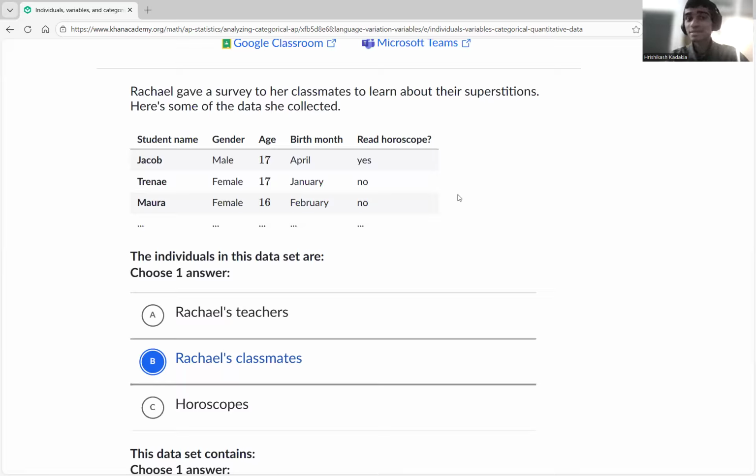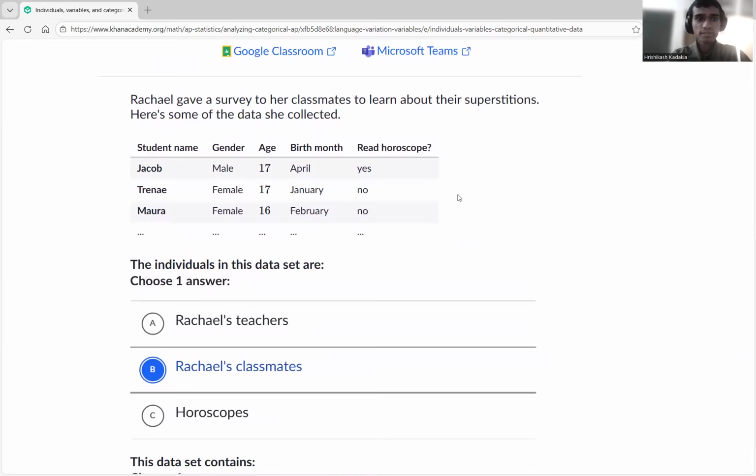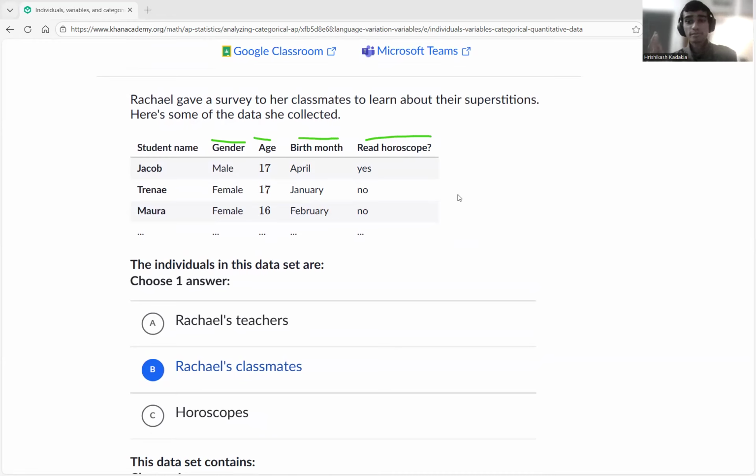Those classmates are the specific individuals whom they're trying to study, and to read the horoscope, birth month, age, and gender. They decide how many variables it fits. We see gender, age, birth month, and read horoscope. These are the four variables of the specific student. So for the specific student, these are describing the attributes. Gender is actually one way to identify itself, but it's a categorical thing because it's just grouping me into whether I am male or female, or neither, whichever gender I belong to.